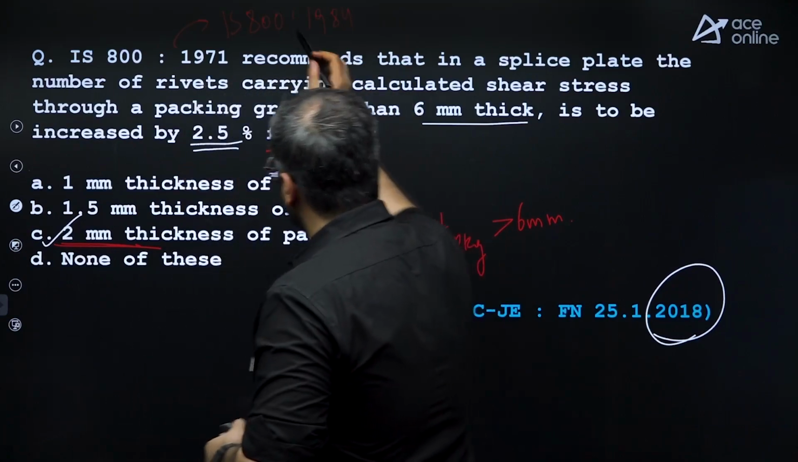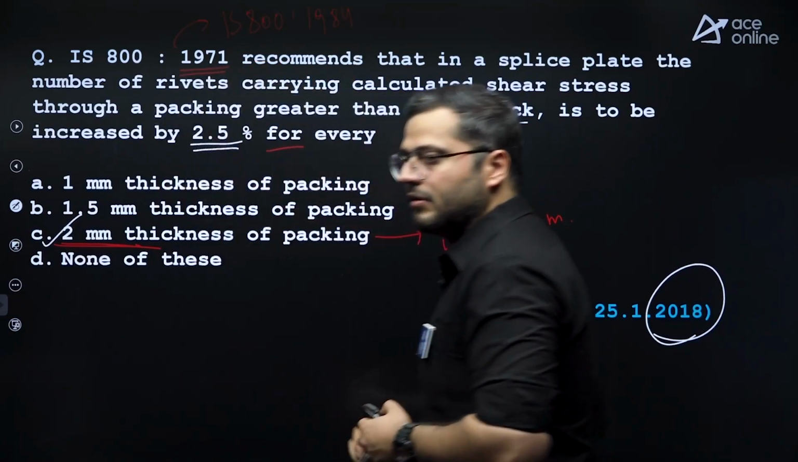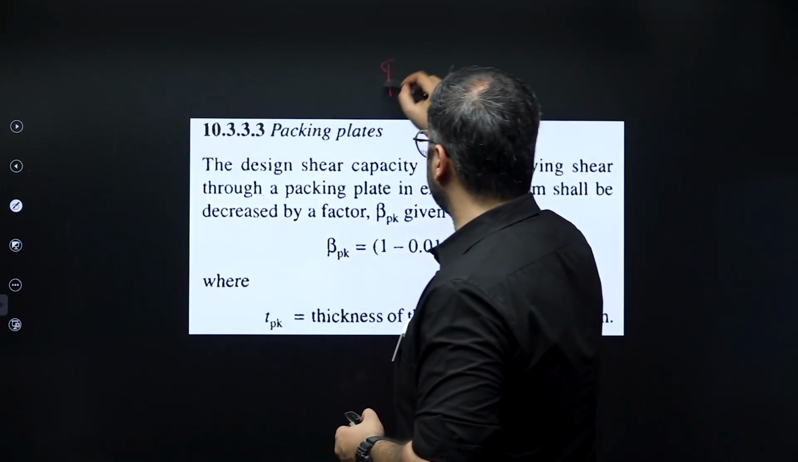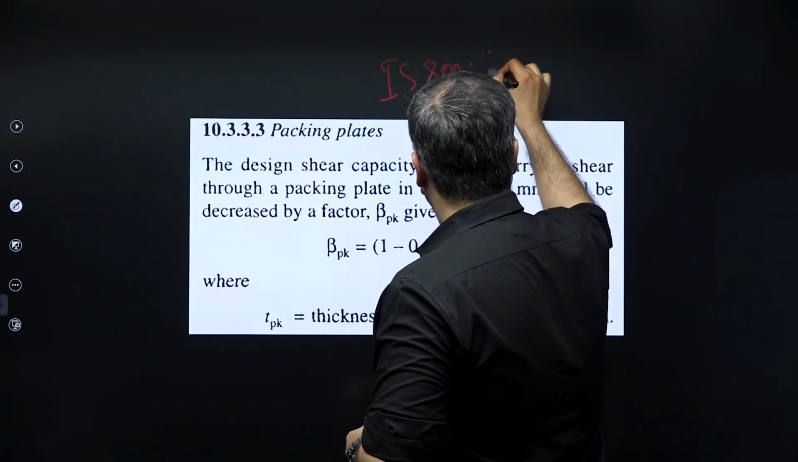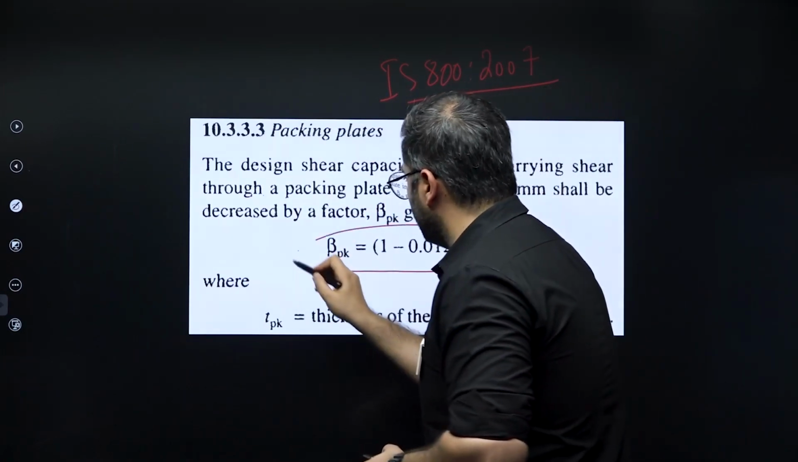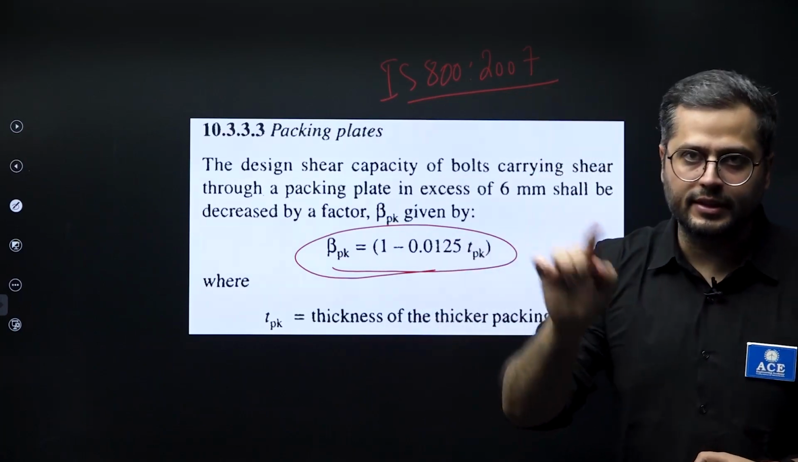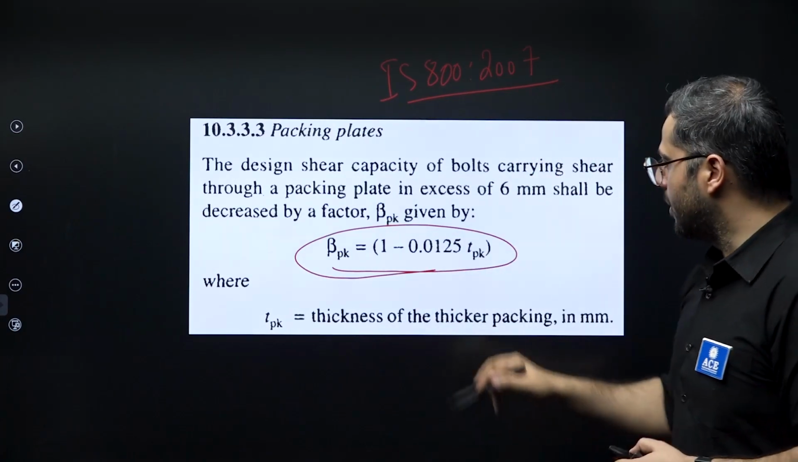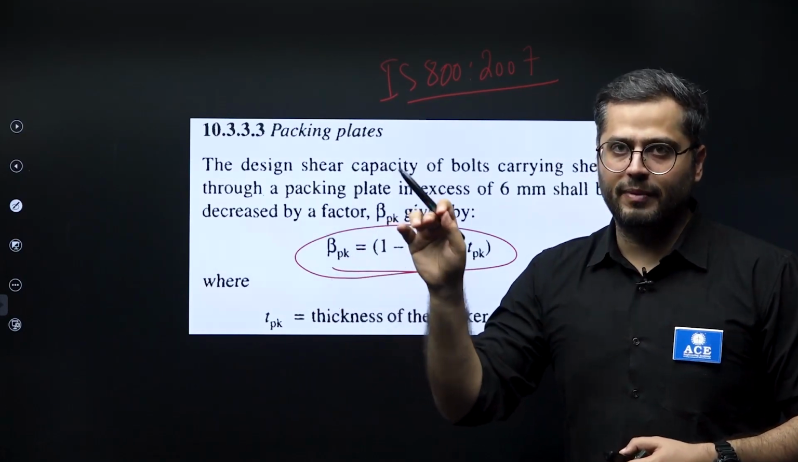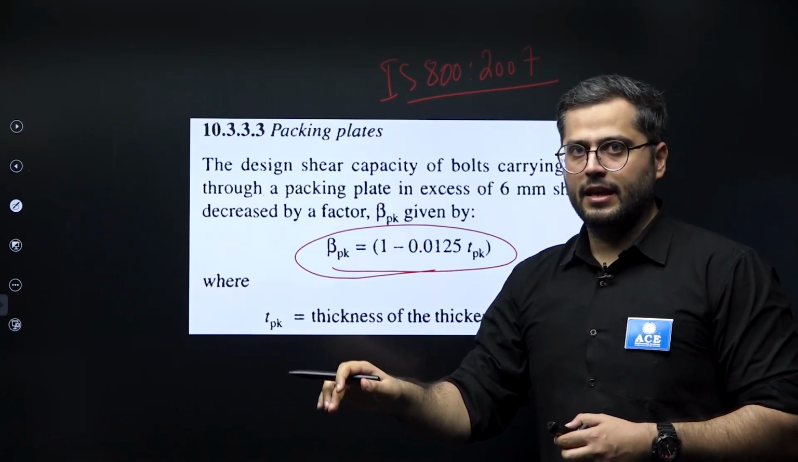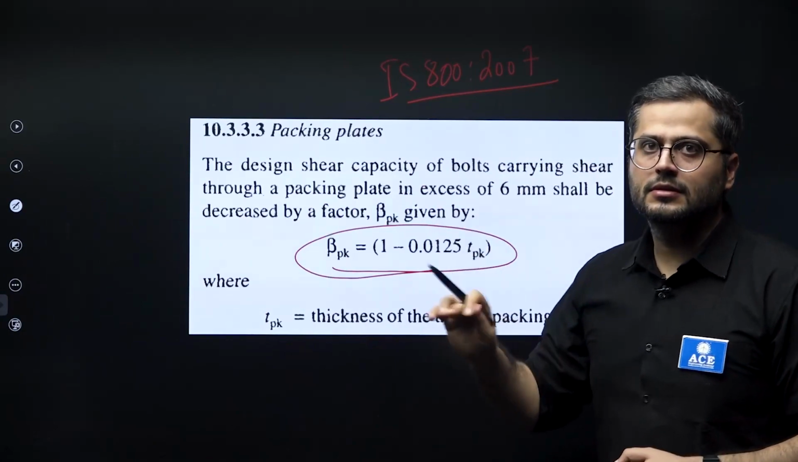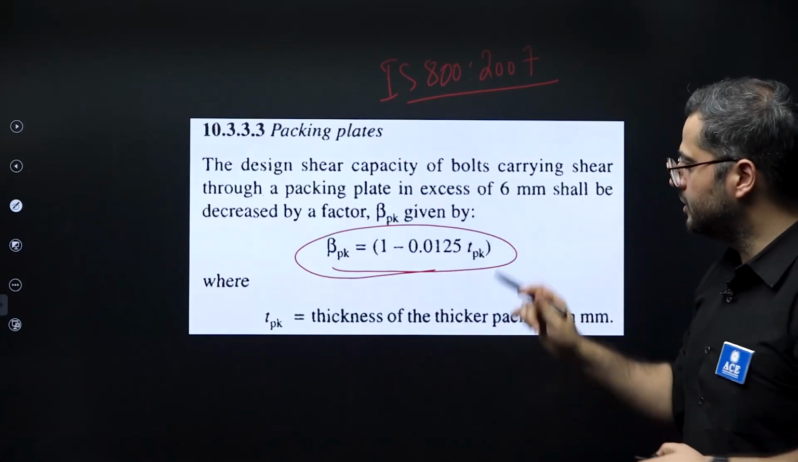But as per 1984 also and IS 1971 also. But as per IS 800 2007, the new code, you need to actually reduce the shear strength of the bolt by how much? 1 minus 0.0125 into thickness of packing plate. Right? So now in the new code, this codal provision has been changed. Again, extra information I am giving you, which is required.